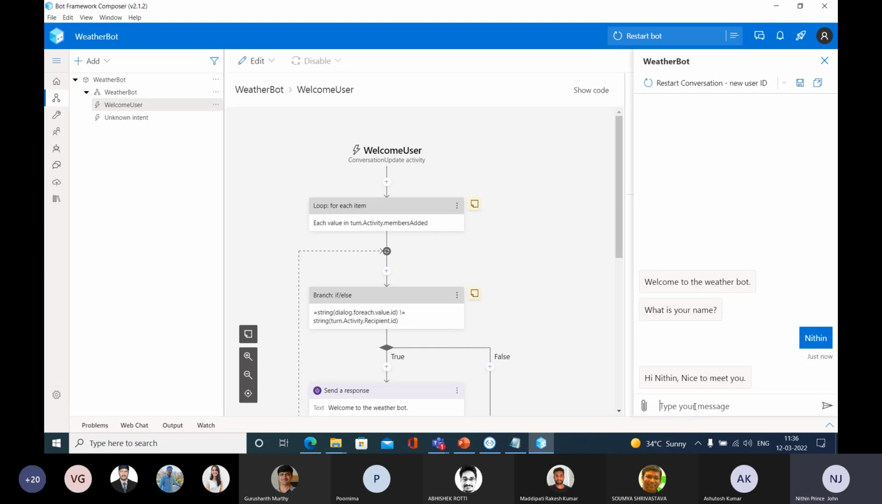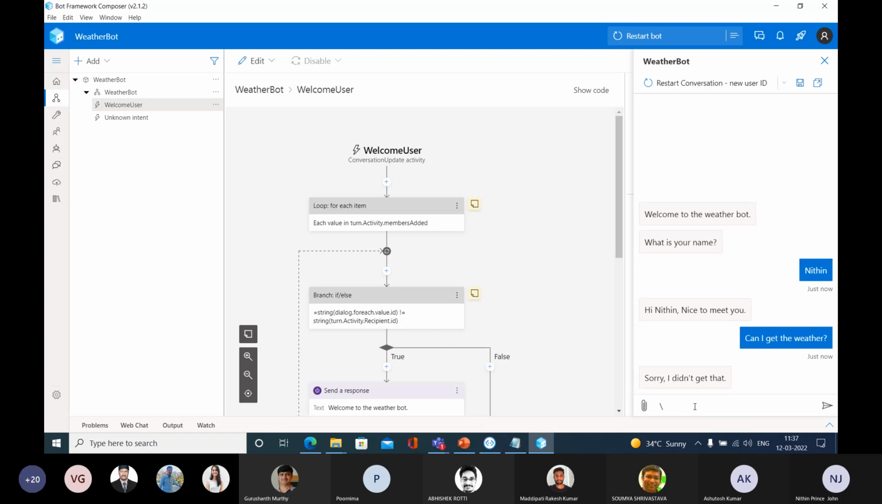And then one more thing. Actually, you're going to design a bot for knowing the weather of a particular city. So I'm going to type like this: can I get the weather? Can you say what is the response here? Sorry, I don't get that, because the bot is still not able to say that since we have not designed that. That's the problem, right? So we need to deal with that.